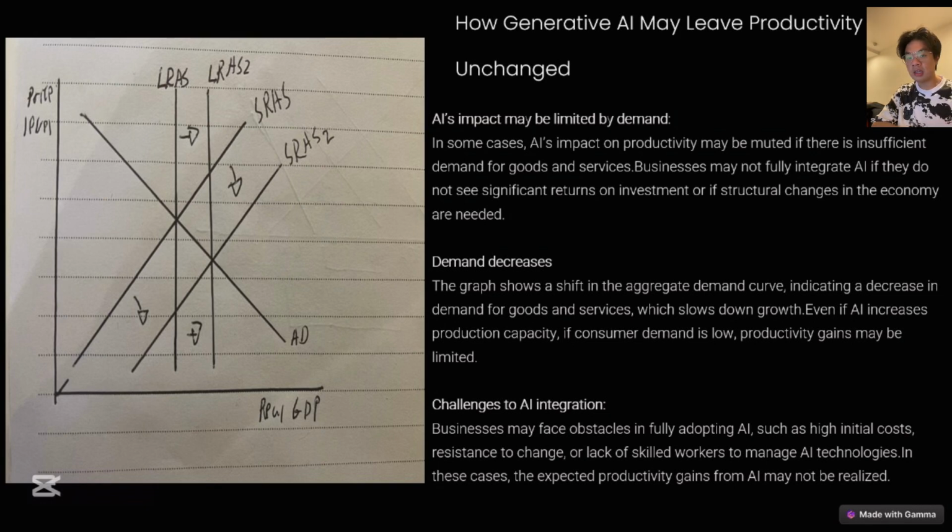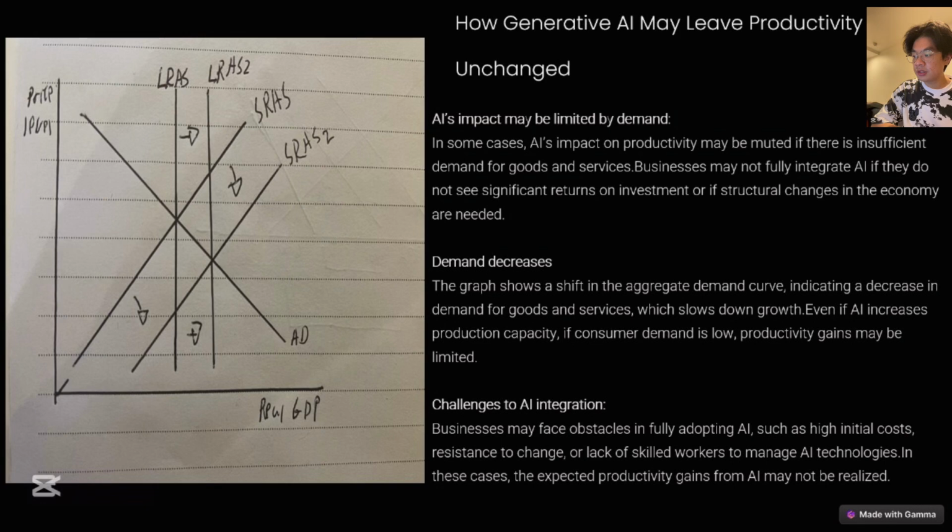Even if AI has the potential to improve productivity, if the business doesn't really catch up to the updates about AI and doesn't use AI effectively, there will not be enough demand for their product, especially if the economy won't see much improvement.